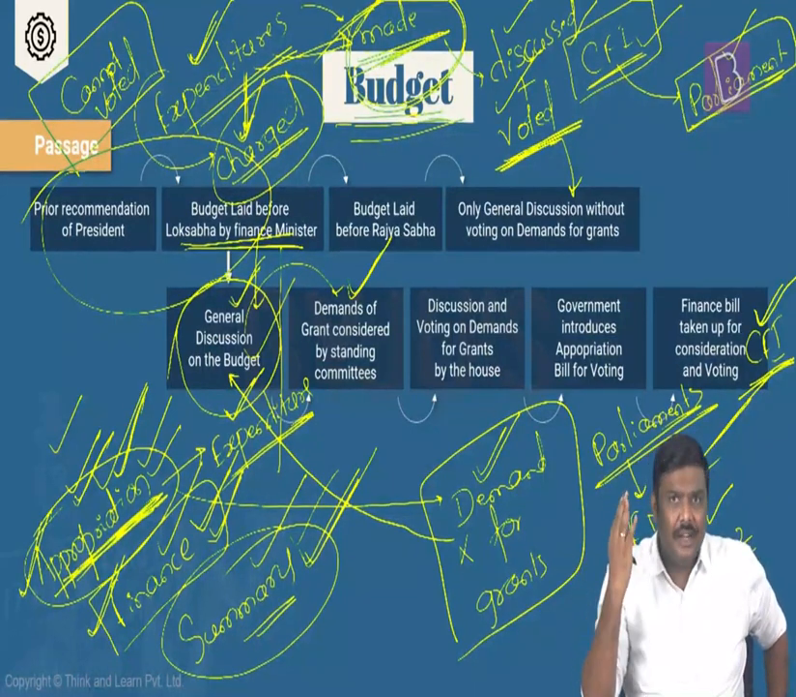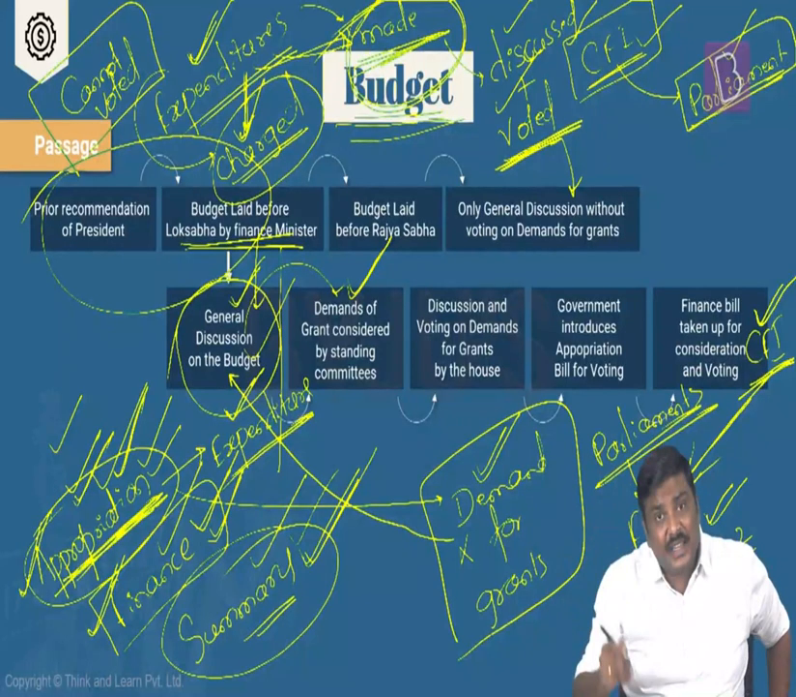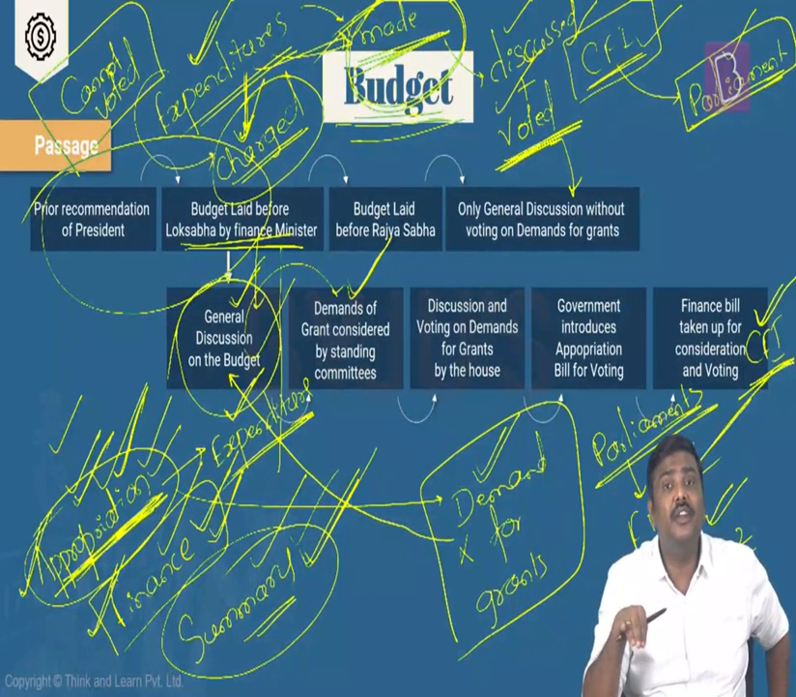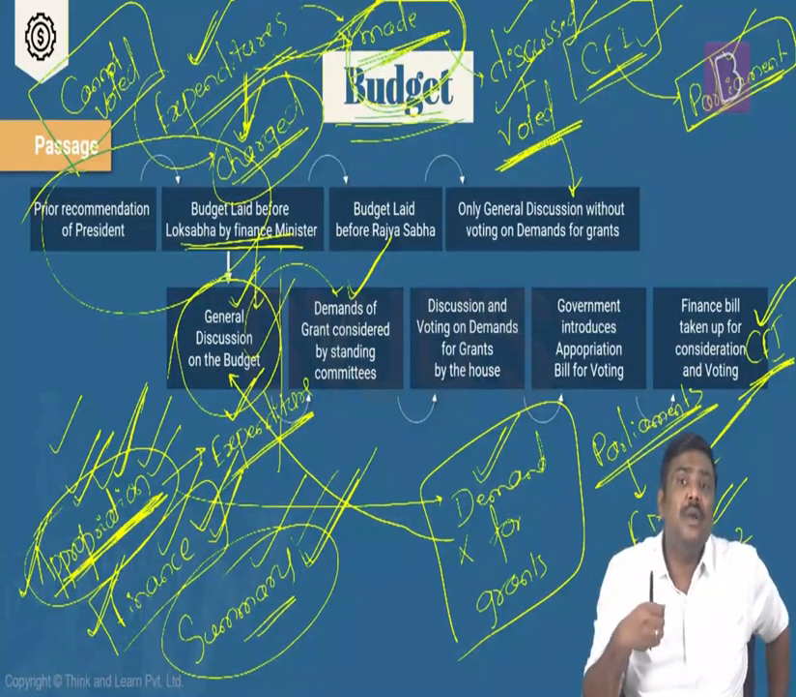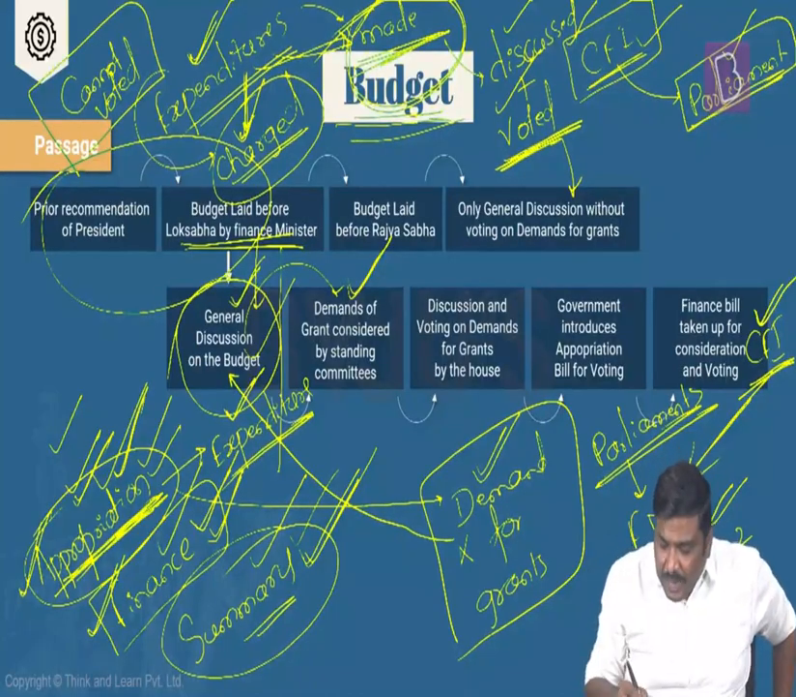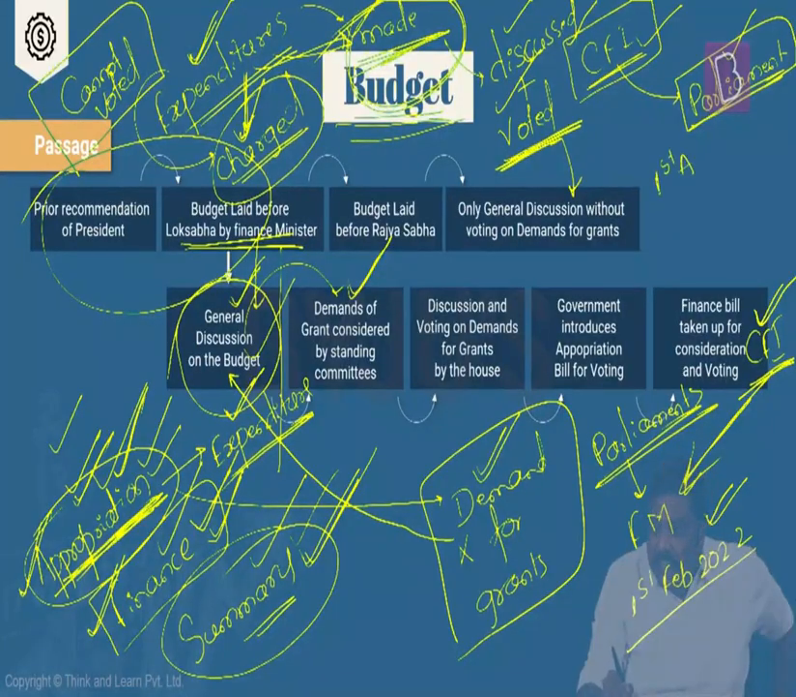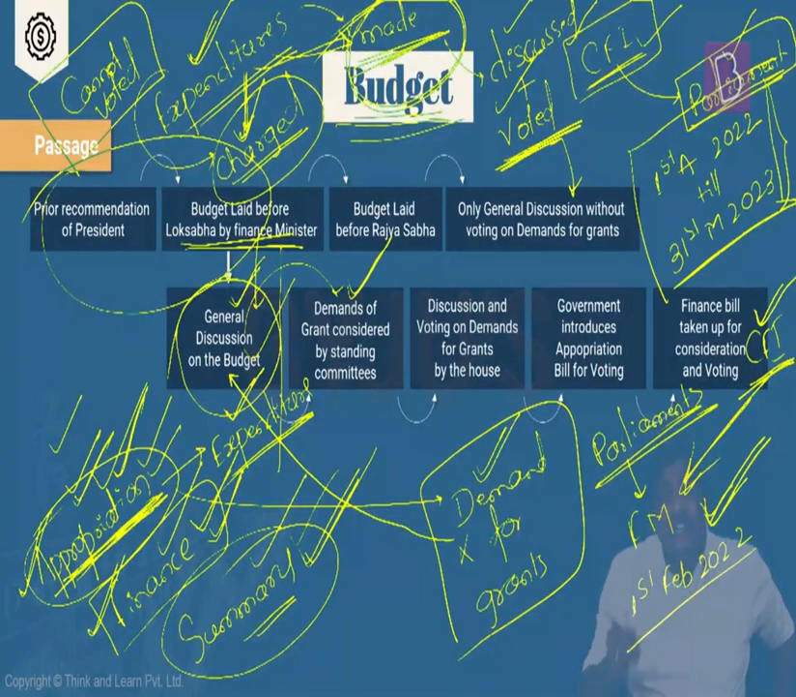We know that it is being presented on 1st February 2022. But for which year is the government presenting the budget? It is presenting the budget for the year which will start from 1st April 2022 till 31st March of 2023. This is the duration for which the budget is presented by the government.